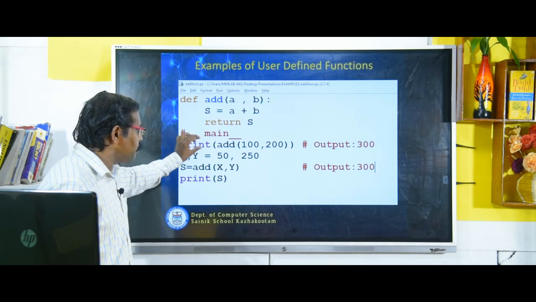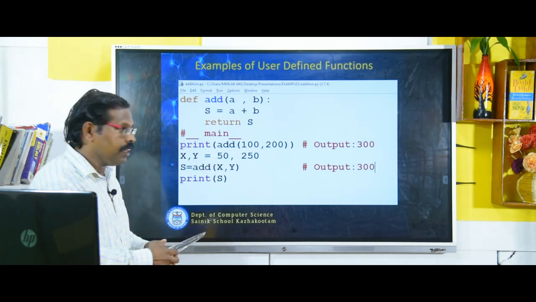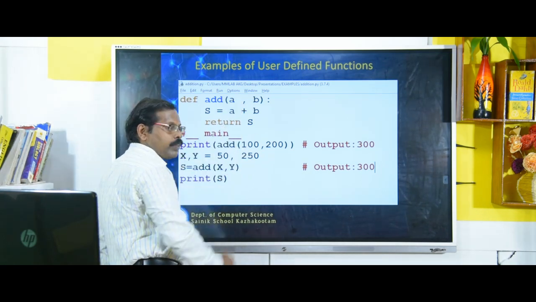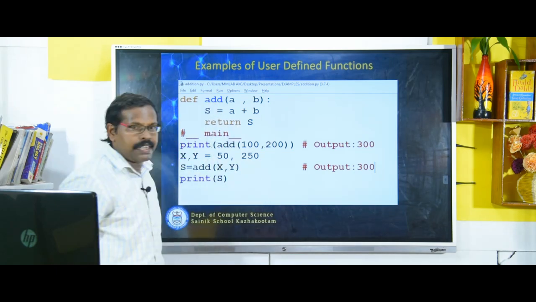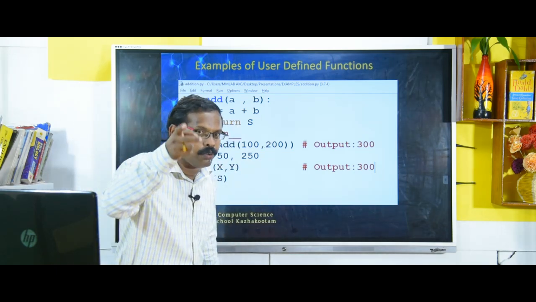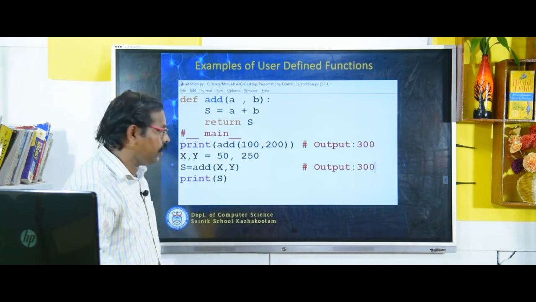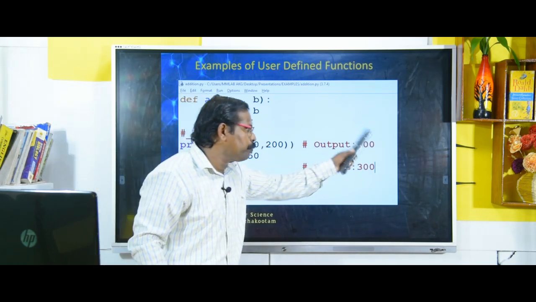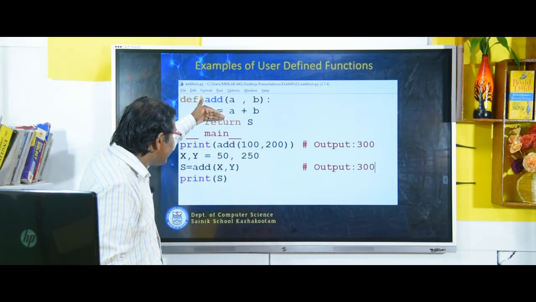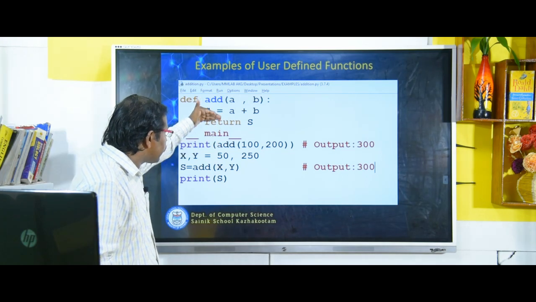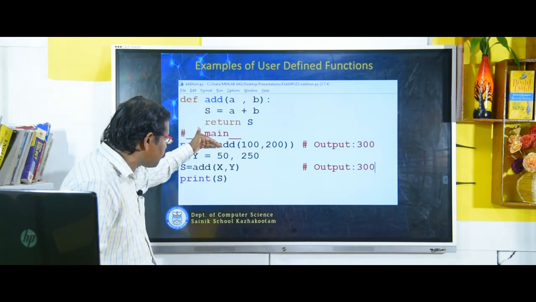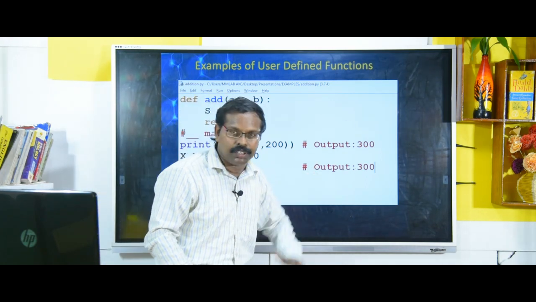Now here I wrote print(add(100, 200)). That means this 100 value will go to a, the 200 value will go to b, and s will be calculated as 100 plus 200. You will get the output 300. How? It will return back. That result 300 comes back, and that result will be printed on the screen.